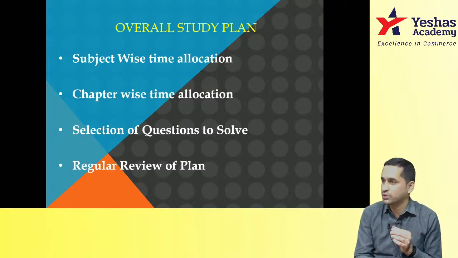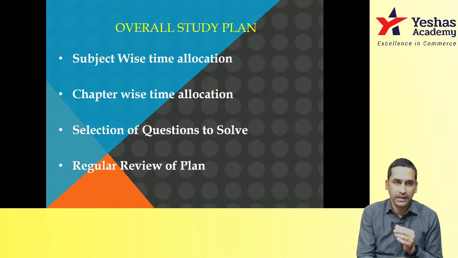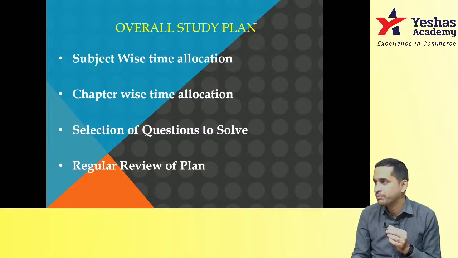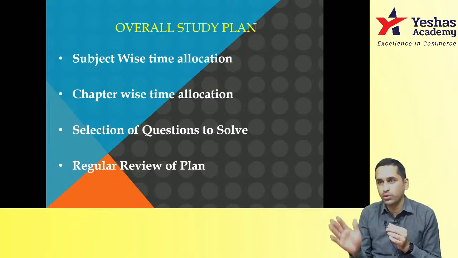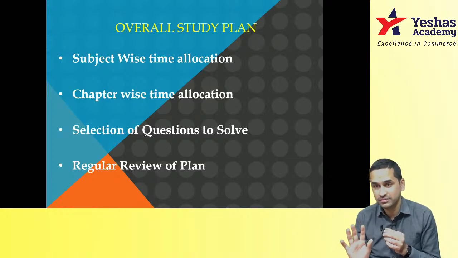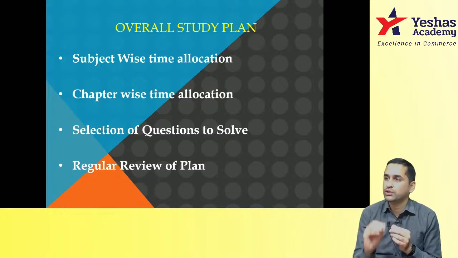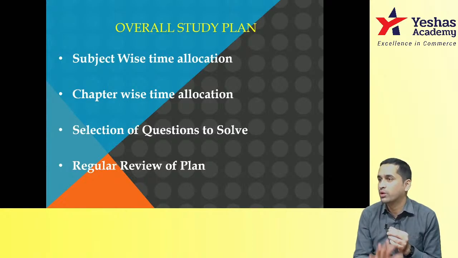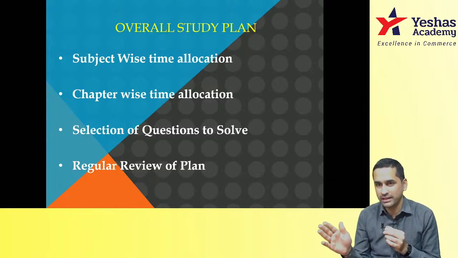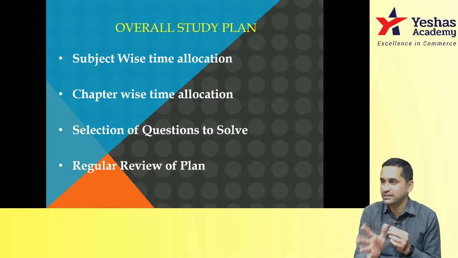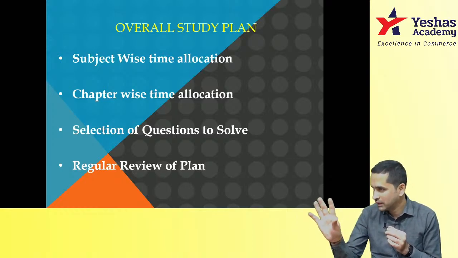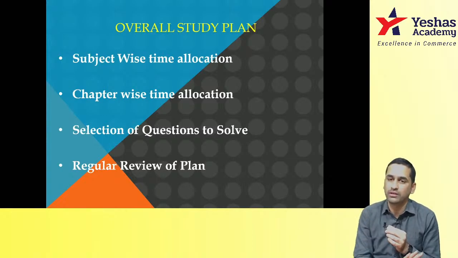Select only such questions. Suppose in dividend decision, in class material, there are 11 questions. First 20 minutes only go through 11 questions, read. In that, select which are those 4 or 5 questions, the best questions that you want to solve. Most of the cases you will find the book to be like this. 1/3 will be very easy, 1/3 is average, and 1/3 advanced problems. Those advanced problems only you should revise.